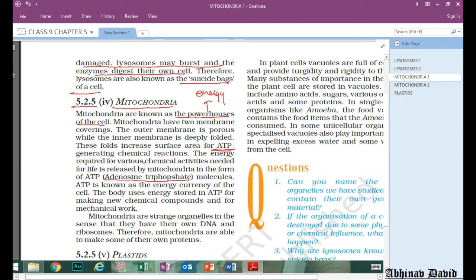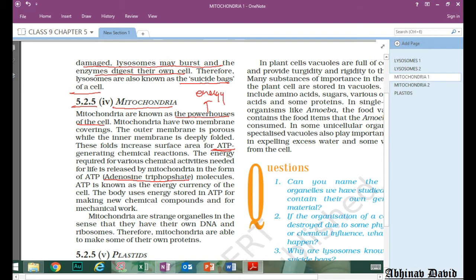So whatever work is done by our body requires energy, and this is produced by the mitochondria in the form of ATP. So whatever energy requirement is there in our body is fulfilled by ATP. So that is why ATP is called the energy currency of the cell.